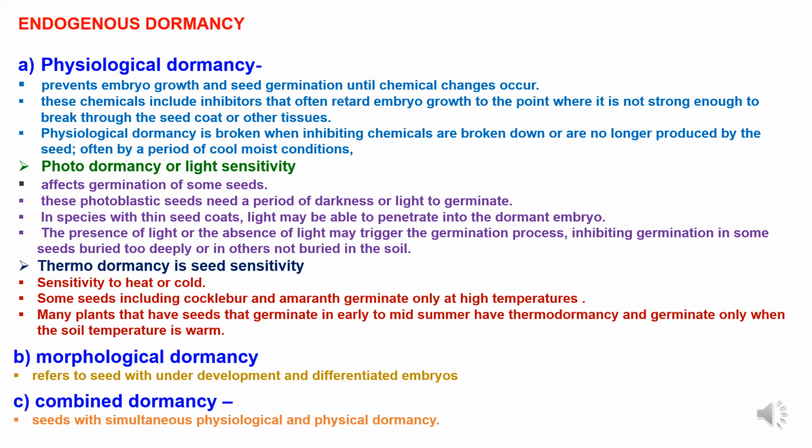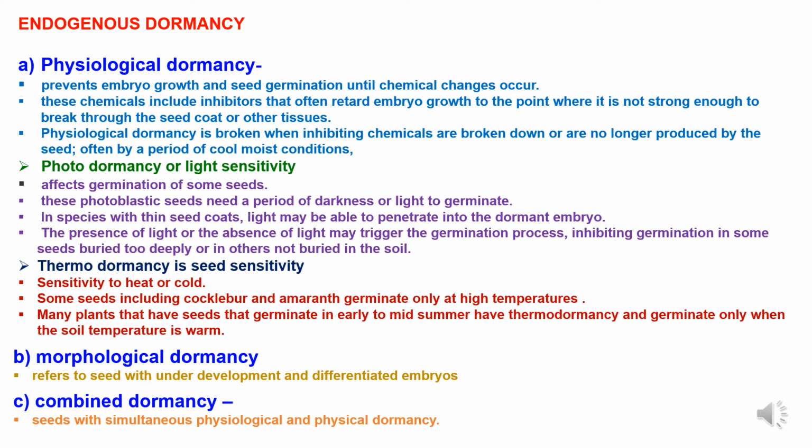Now, thermodormancy. Thermodormancy is seed sensitivity to heat or cold. Some seeds including Xanthium (cocklebur) and Amaranth germinate only at high temperatures. Many plants that have seeds that germinate in early to mid-summer have thermodormancy and germinate only when the soil temperature is warm.